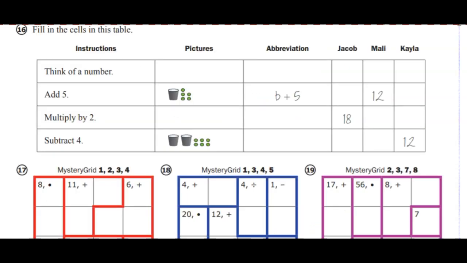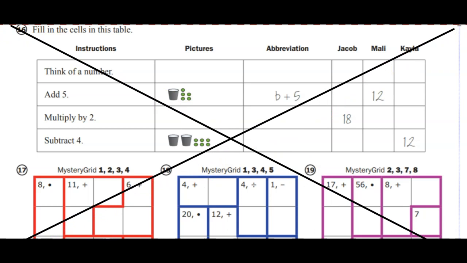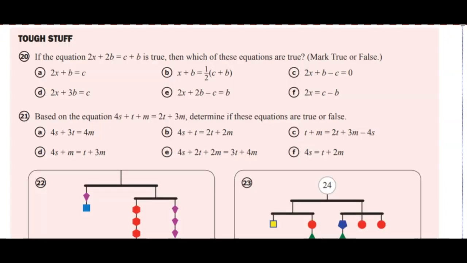For 15 through 19, I've got some good news for you. If you don't want to do it, we're not doing it, because it's not really part of the course. It's just part of this packet that I found for us to think logically, and so we're just going to pass by it. We've got enough to do in this as it is.